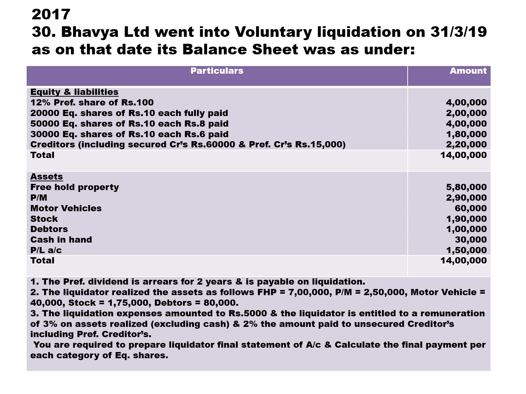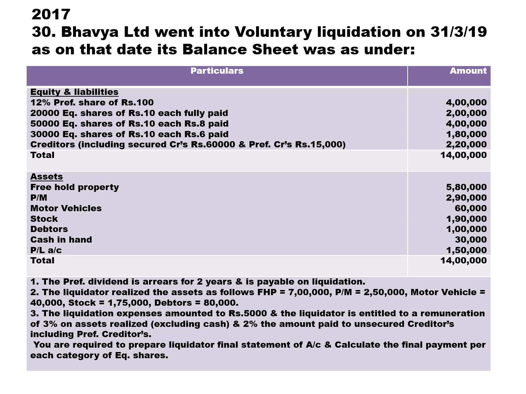50,000 equity shares of rupees 10 each 8 paid. 30,000 equity shares of rupees 10 each 6 paid. Then we have creditors 2,20,000, including secured creditor 60,000 and preferential creditor 15,000. Then we have freehold property, plant and machinery, motor vehicle, stock, debtors, cash in hand, followed by P&L account.